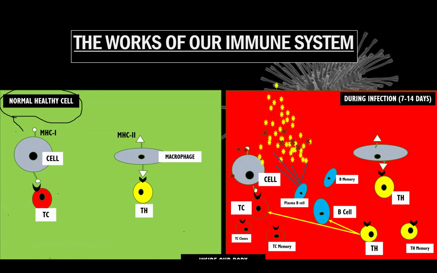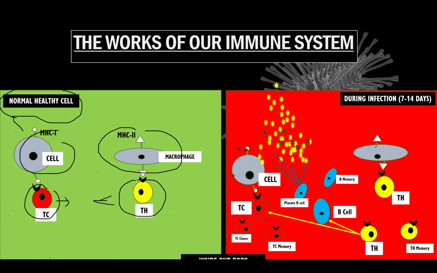So when we are healthy, again, remember there is surveillance by the TC. The TC will survey our cells. If nothing happens, then this TC will not do anything. This is just like a sheriff. We also have the T helper over here that helps the sheriff. It is kind of the deputy sheriff that also surveys the neighborhood, the environment. So if nothing happens and it's only our cells, our community, then there will be no disruption.